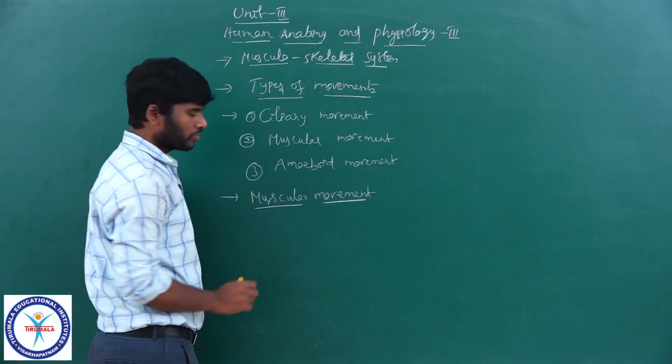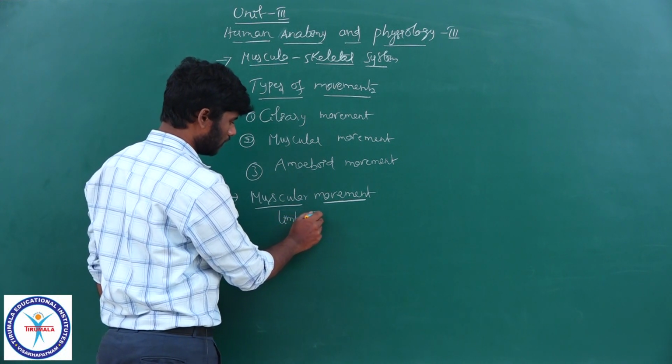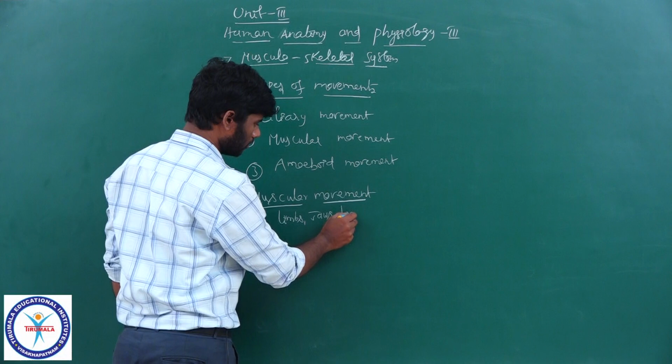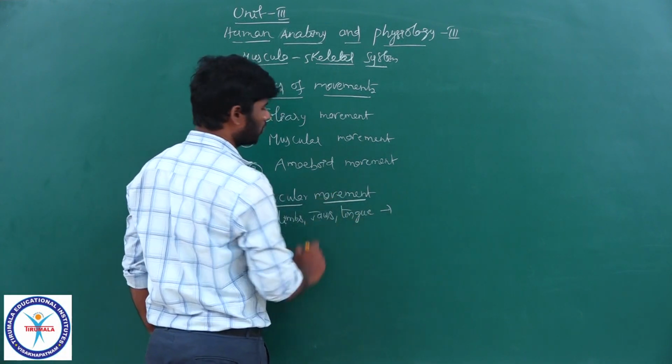Muscular movement. The movement of limbs, jaws, tongue and eyelids requires muscular movement.